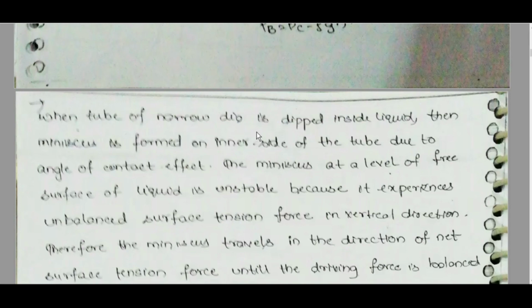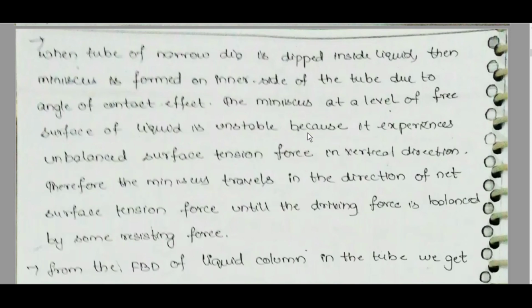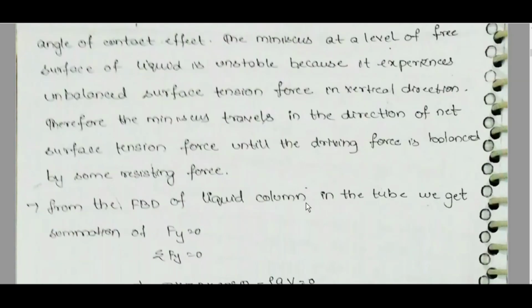When tube of narrow diameter is dipped inside liquid, then a meniscus is formed on inner side of tube due to angle of contact effect. The meniscus at the level of free surface of liquid is unstable because it experiences unbalanced surface tension force in vertical direction. Therefore, meniscus travels in direction of net surface tension force until driving force is balanced by some resisting force.